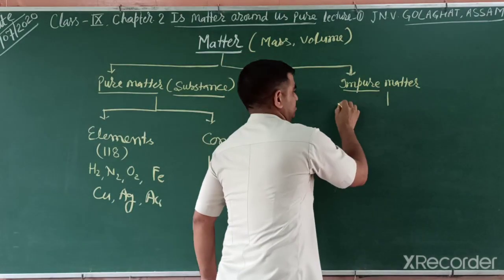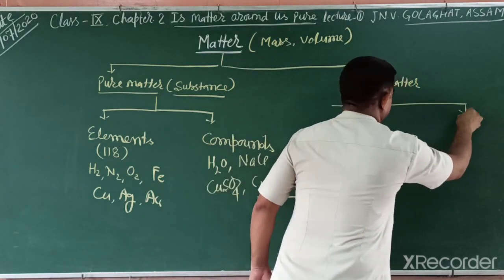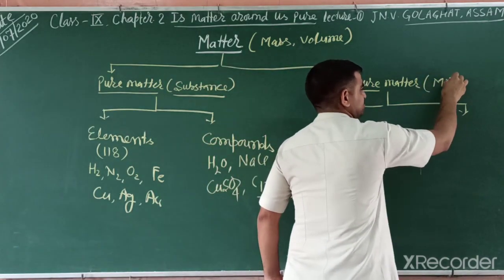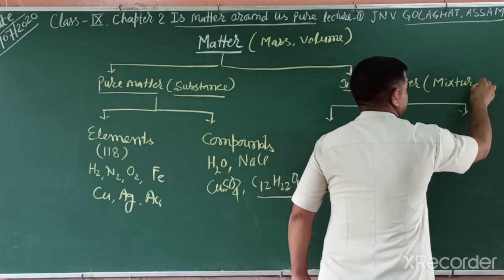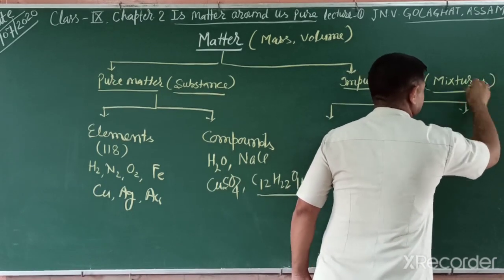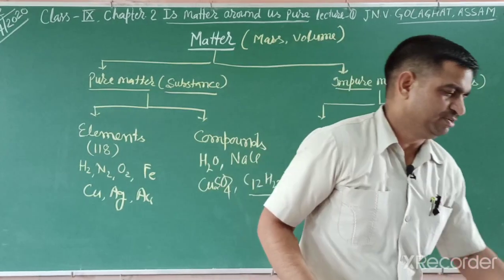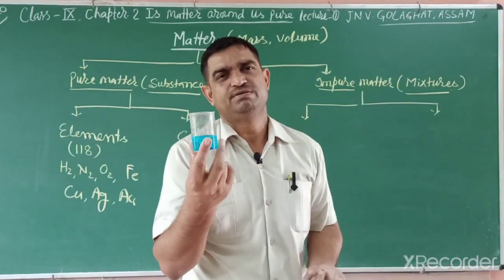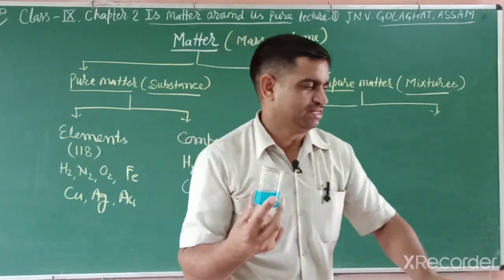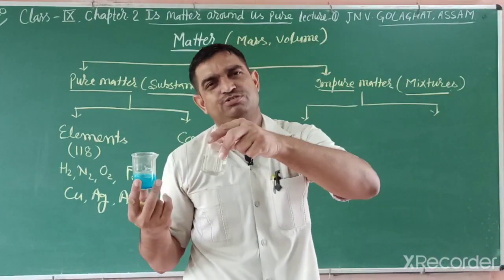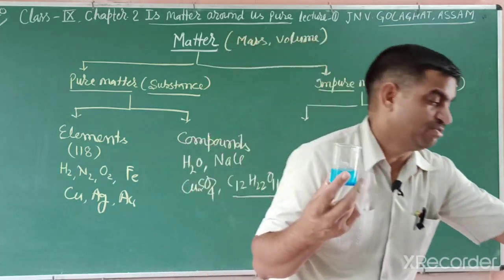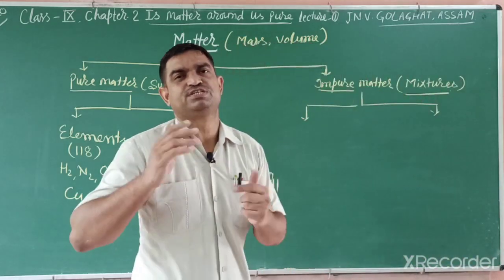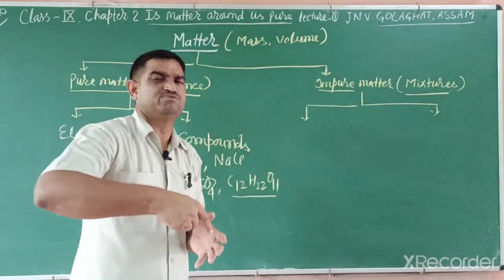Impure matter, we can divide in two ways. Another name for impure matter is mixture. How can we say mixture? Copper sulfate dissolved in water is a mixture. Salt in water is also a mixture. We can mix a lesser amount or a larger amount. You can add less or more, so a mixture does not have a fixed composition. You can add a small amount or more amount.